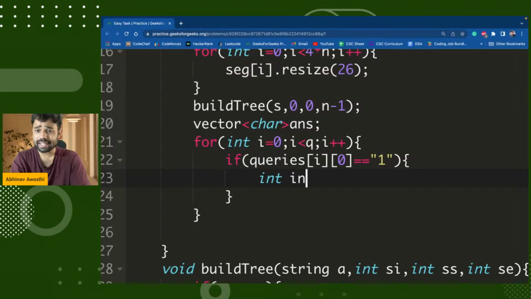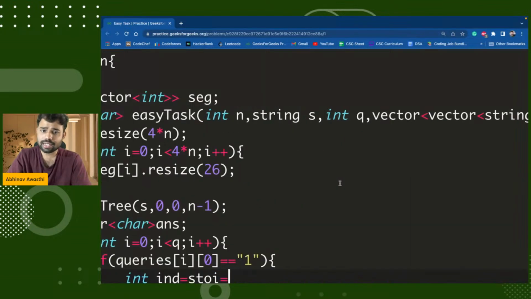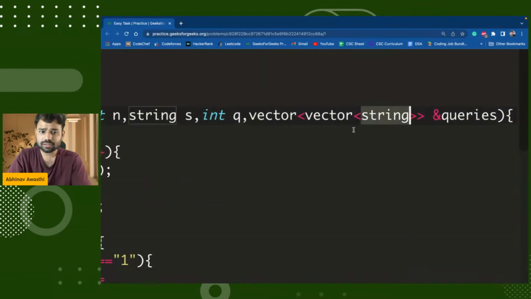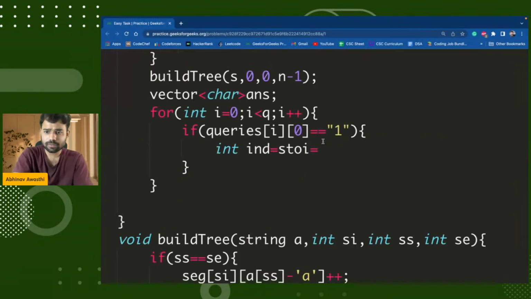Because queries have the values in a string, I will convert that string into an integer using the stoi function.